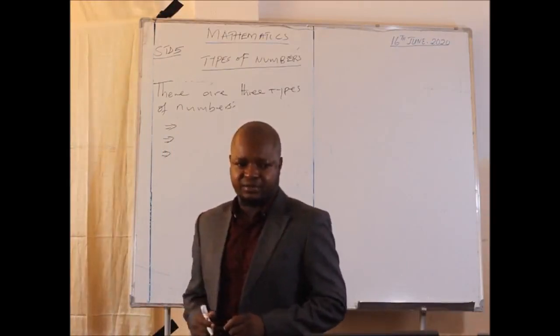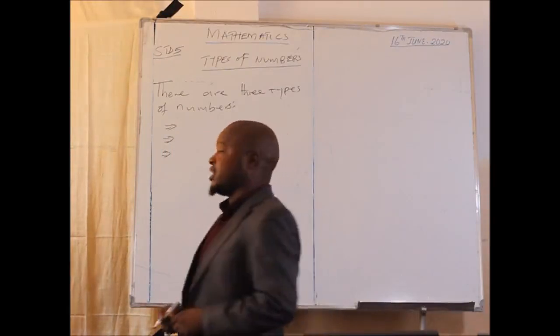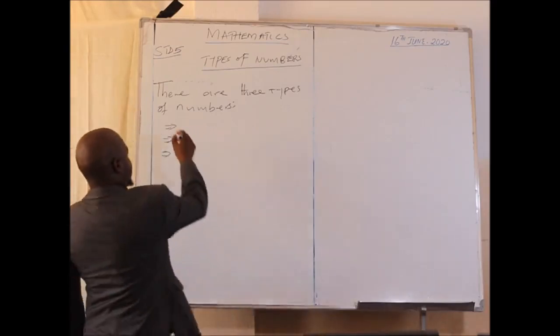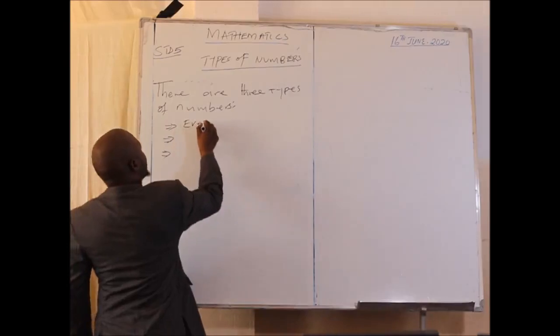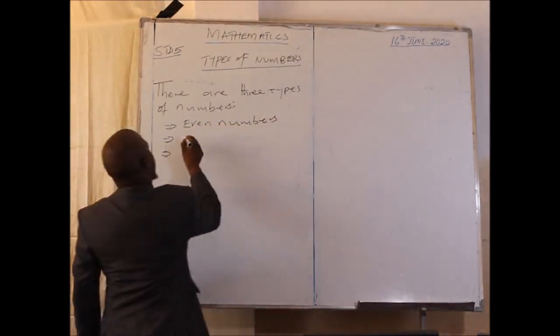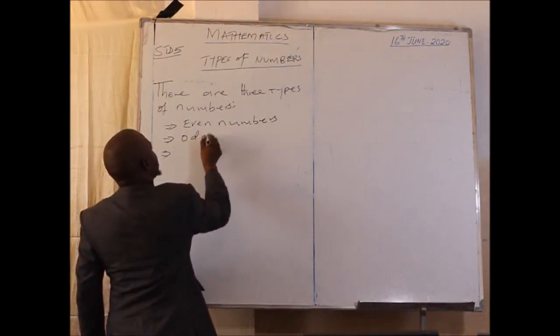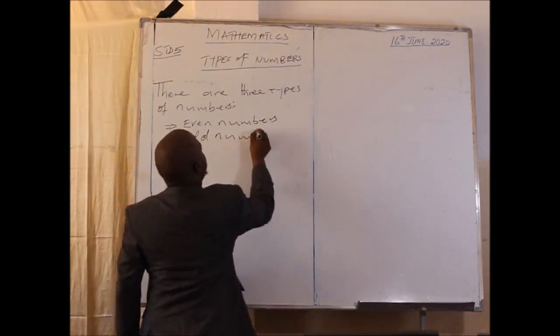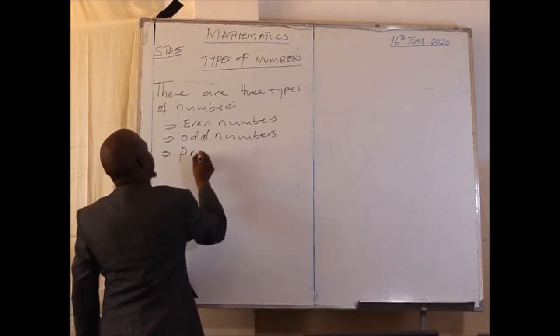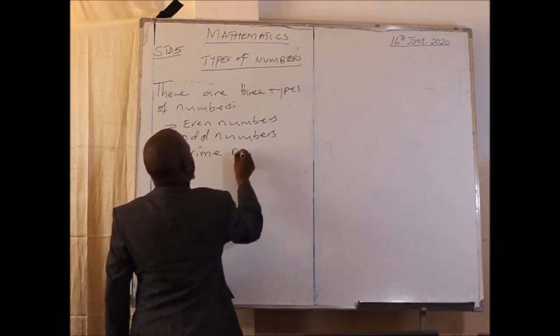So as to remind ourselves, last time I told you that there are three types of numbers, and we started with the even numbers. We have the odd numbers. Then we have the prime numbers.